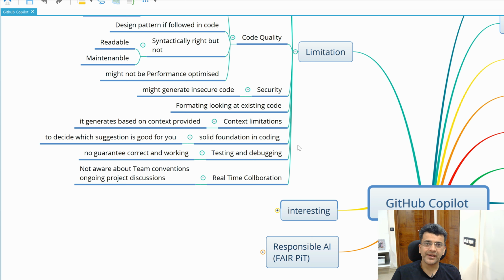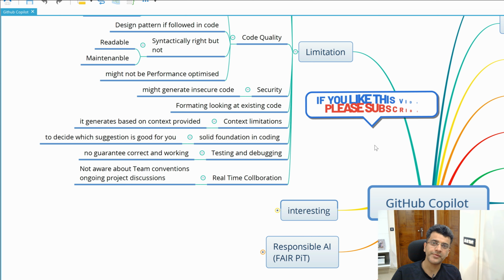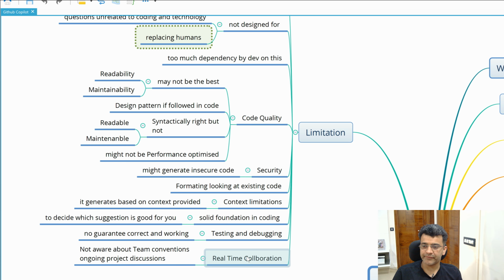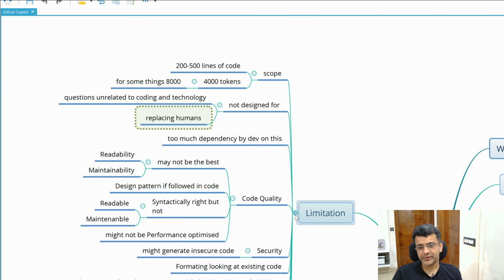And testing and debugging is there, that you cannot debug the code that it generates before usage, right? So you have to accommodate that code. You should test it, right? And it is not here to replace humans, and real-time collaboration is missing in this, right? So these are some of the limitations.